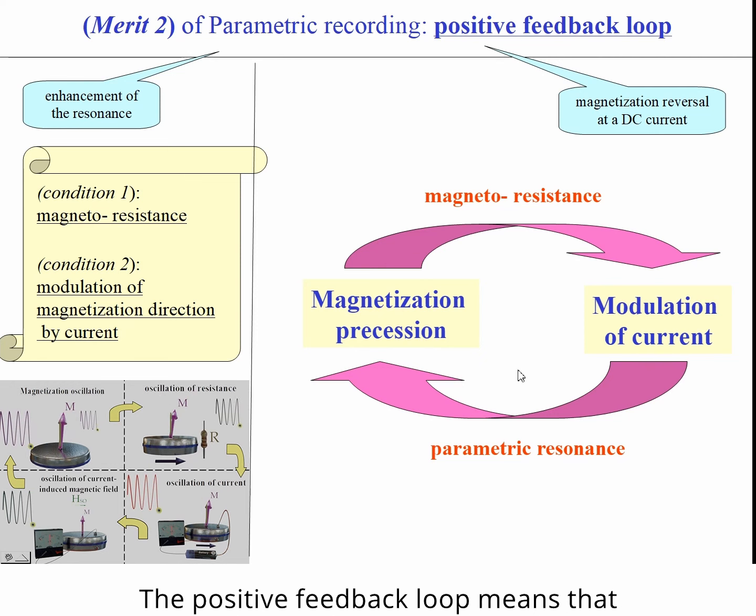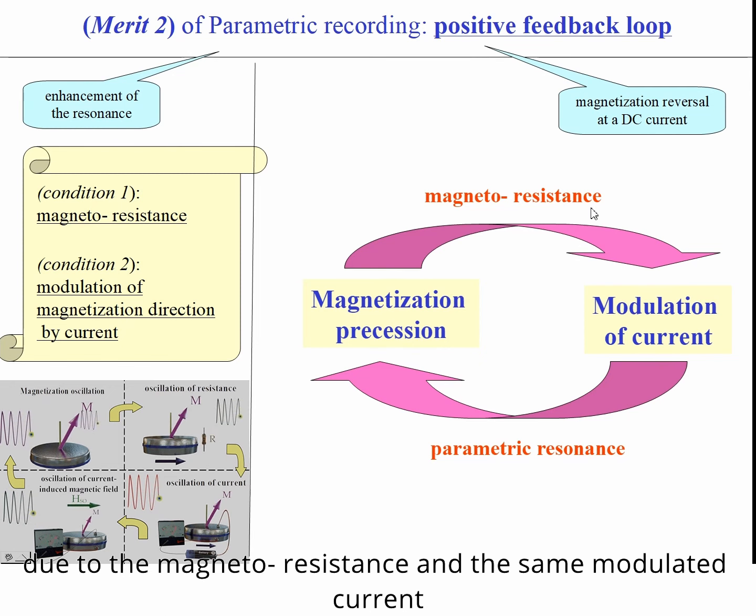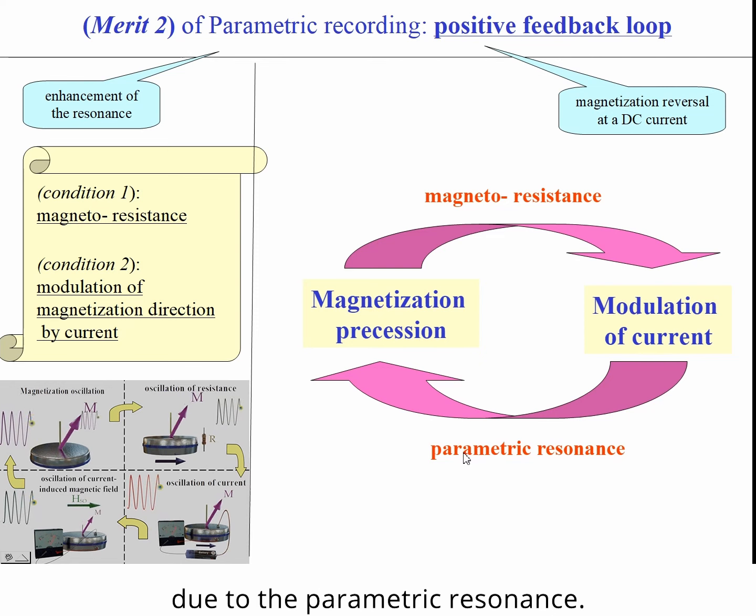The positive feedback loop means that the precession of magnetization modulates the current due to magnetoresistance, and the same modulated current induces even larger magnetization precession due to parametric resonance.